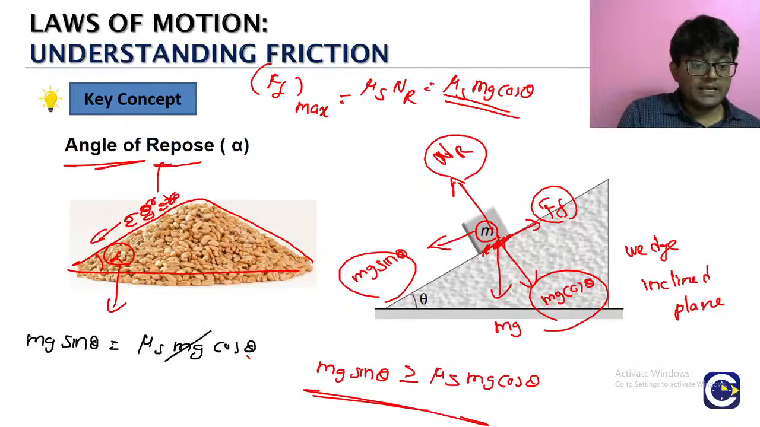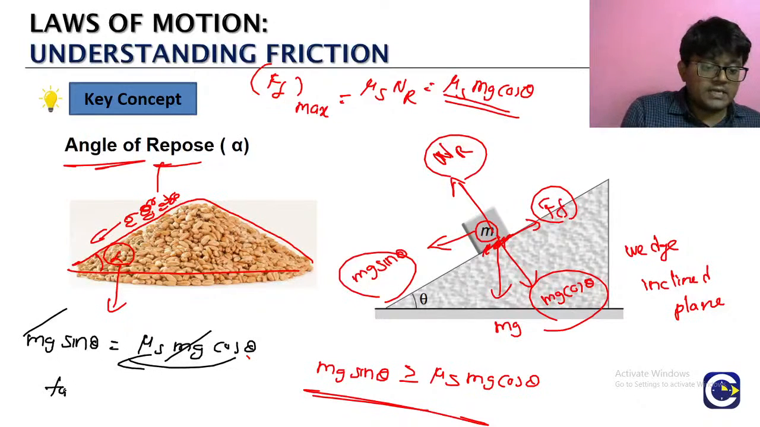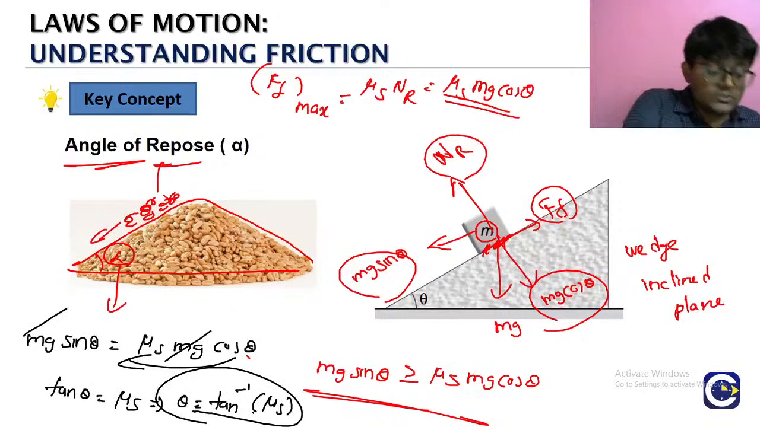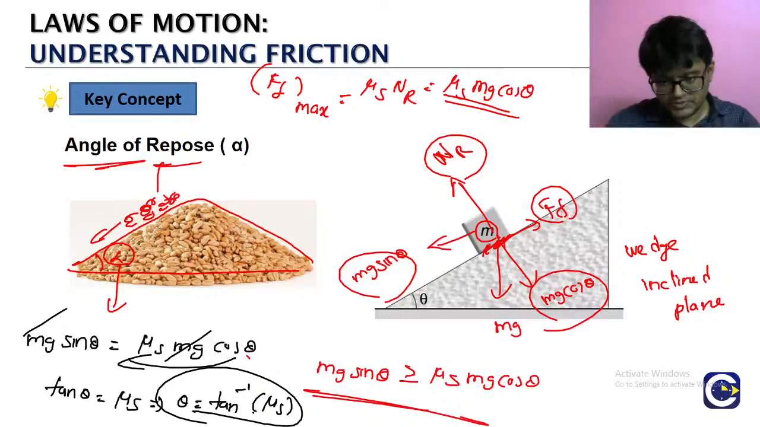Now see, mg cancels. Take cos theta to the left side, sin by cos is tan theta. Tan theta is equal to mu s. So theta is equal to tan inverse of mu s. Okay? So then we call it the angle of repose.